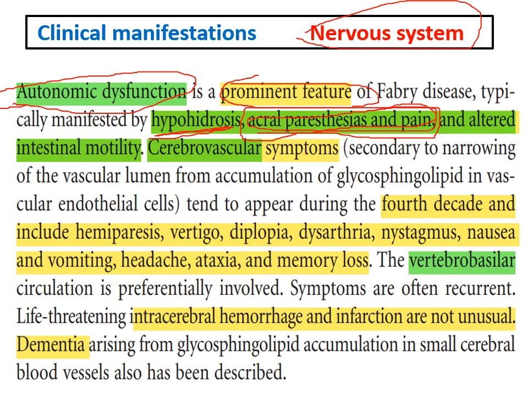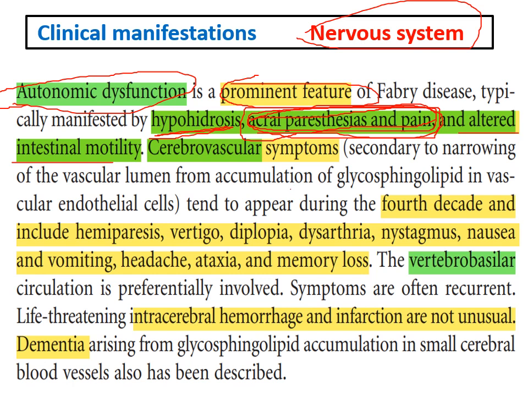Paresthesia, tingling, numbness in the extremities, in the hands and feet, with pain. This is usually the first presentation and a very, very common presentation of Fabry disease, acral paresthesia and pain.